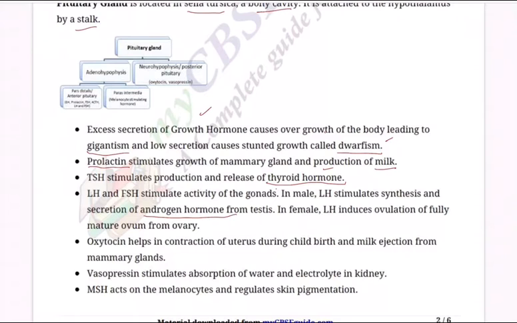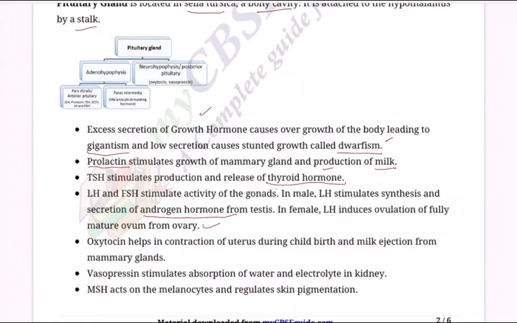In male, LH stimulates synthesis and secretion of androgens, male sex hormones, from the testes. In female, LH induces ovulation of a fully mature ovum from the ovary. That's how LH plays a very, very important role. And of course, FSH, follicle stimulating hormone.